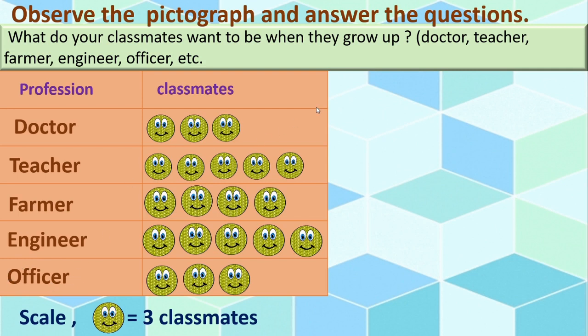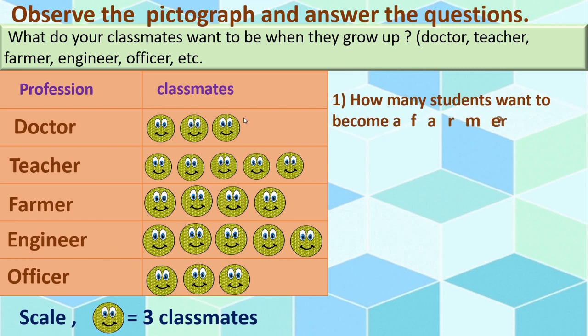Okay, we will go through the questions. See dear children, please observe these pictures and give me the answers. First one, how many students want to become a farmer? Here we can see 4 faces, means 4 3s are 12.